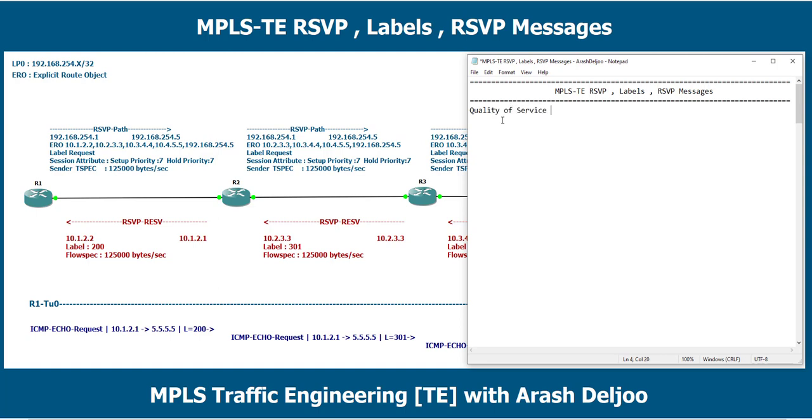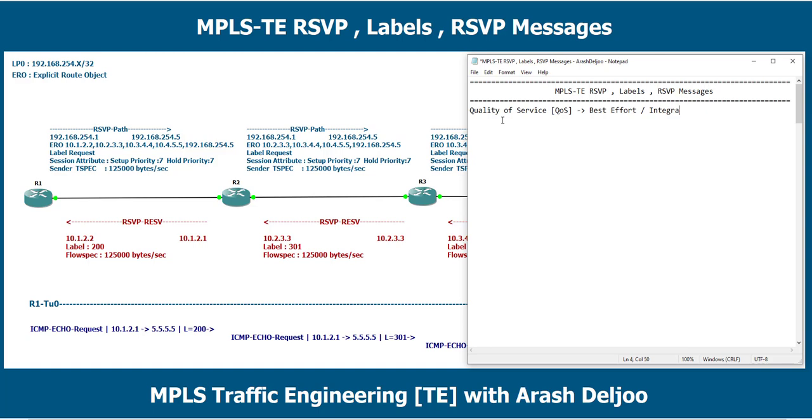You know that we have some techniques for giving quality to some special traffic. The techniques that we use for giving quality to special services such as voice or video traffic are called quality of service. Quality of service can be implemented with one of these three methods. The first is best effort. Best effort means we don't have quality of service. This is the no QoS form.